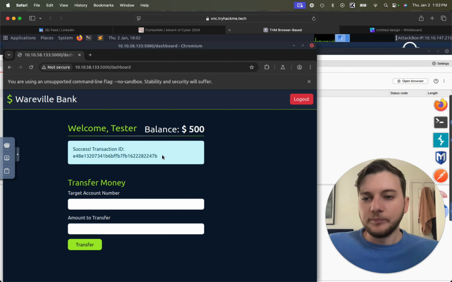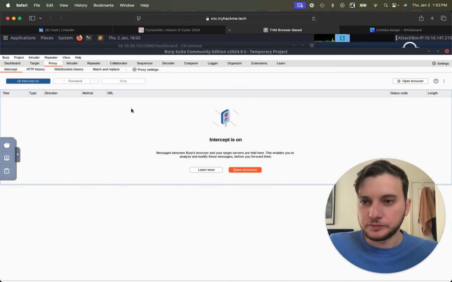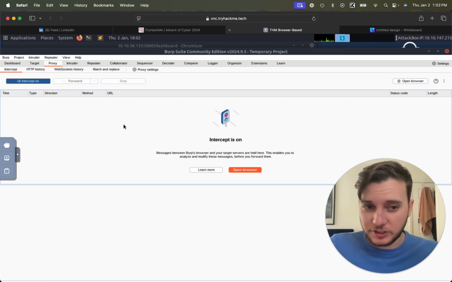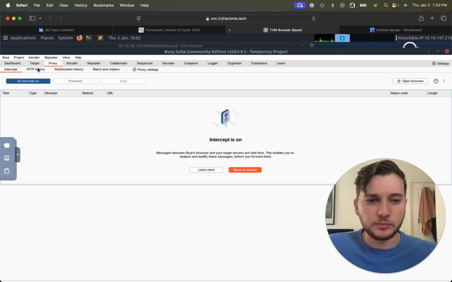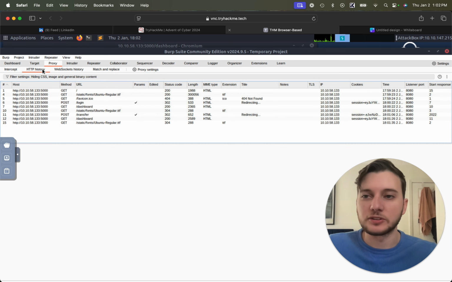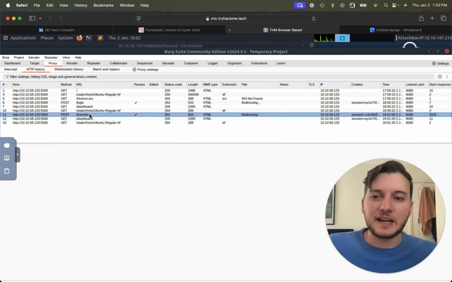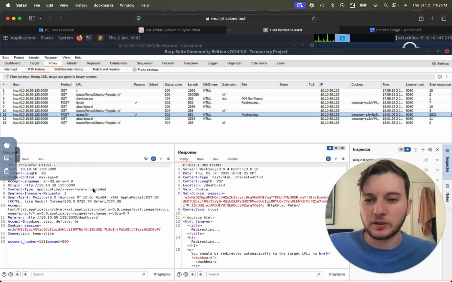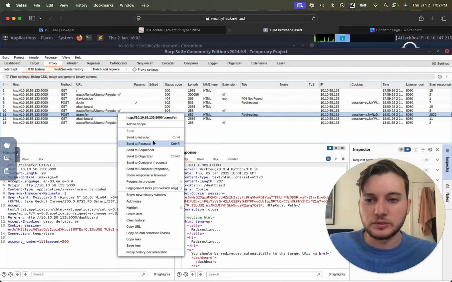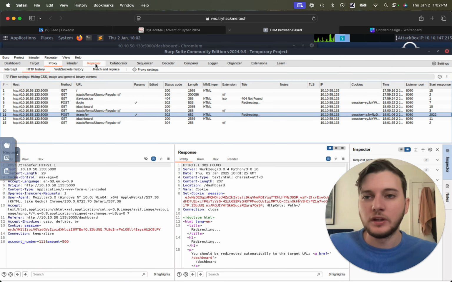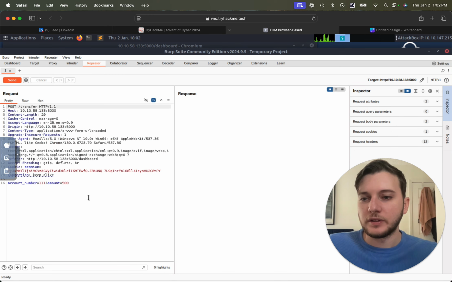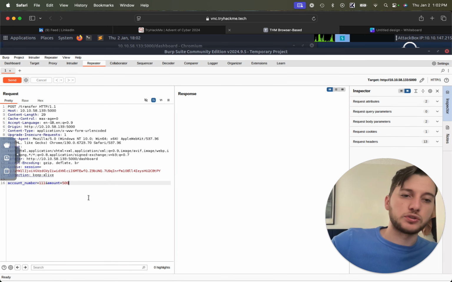So what we're going to do is come over here. And don't worry if you don't see anything in here, it's fine. Burp always logs your history. You just have to go to HTTP history. We're going to look for the /transfer, and then right click, send to Repeater. We're going to go over to Repeater, and then do Control R, and we're going to make 10 of these.